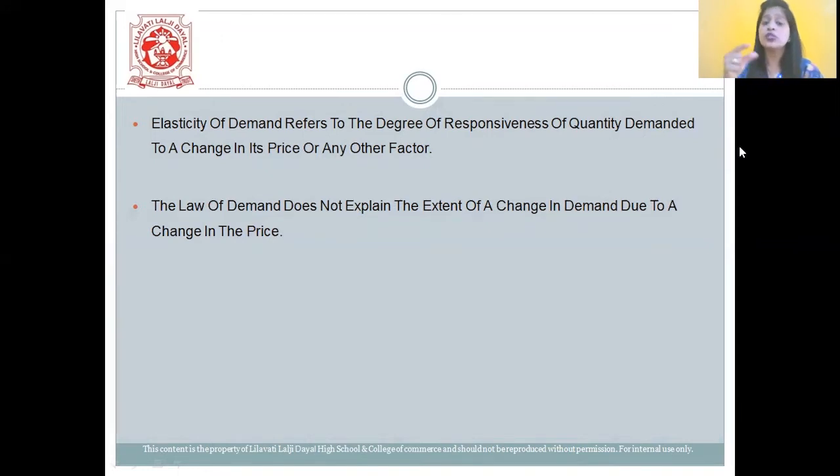The law of demand does not explain the extent of a change in demand due to change in price.